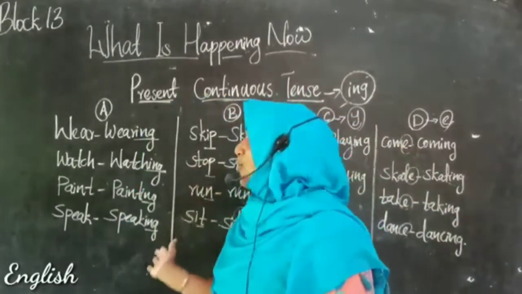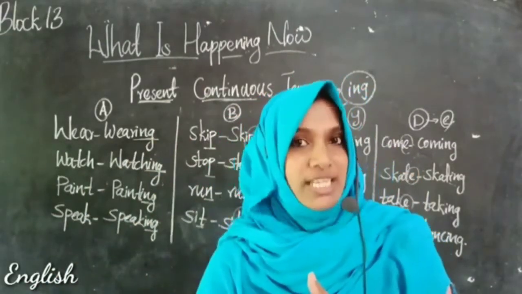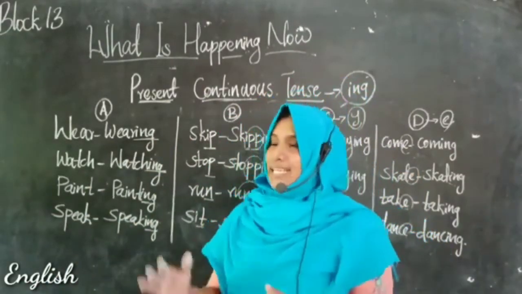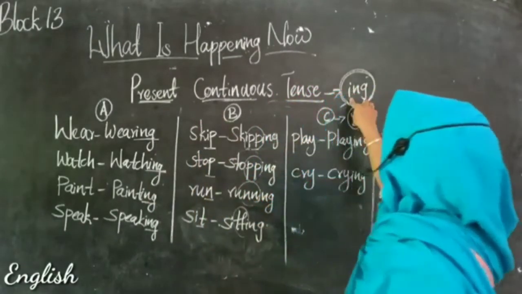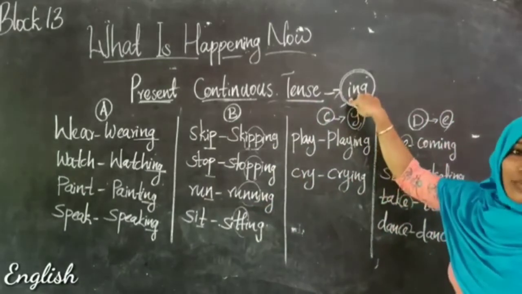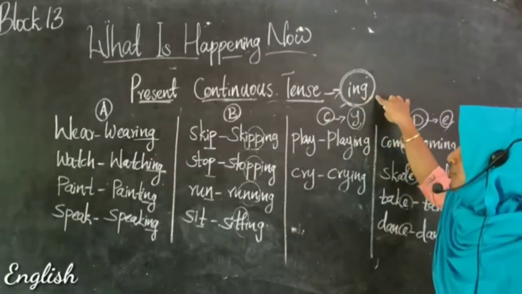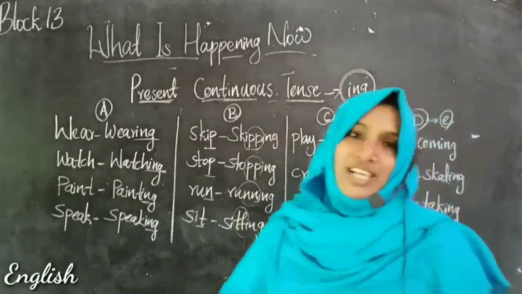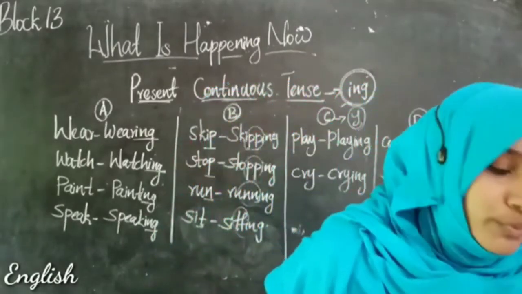Dears, this is how we can make many words into their present continuous form by adding ing, these three shorter letters. So I hope this is clear to you. So let's move on to our workbook.